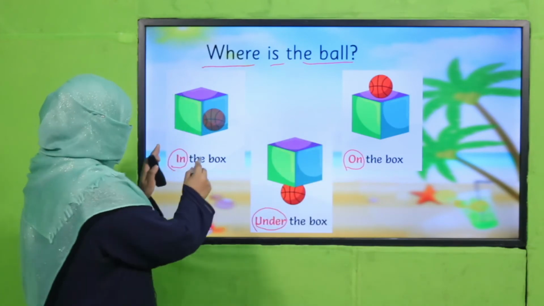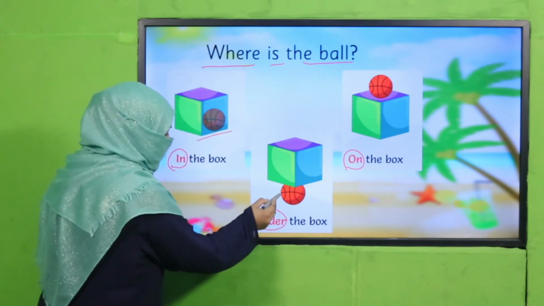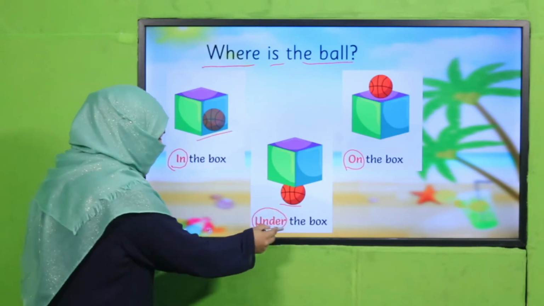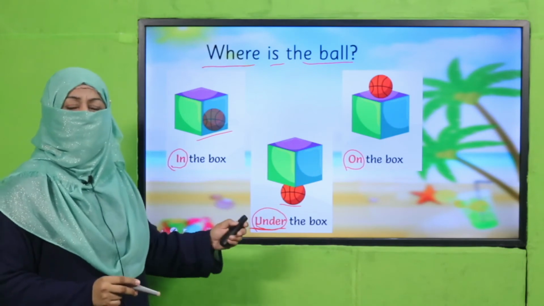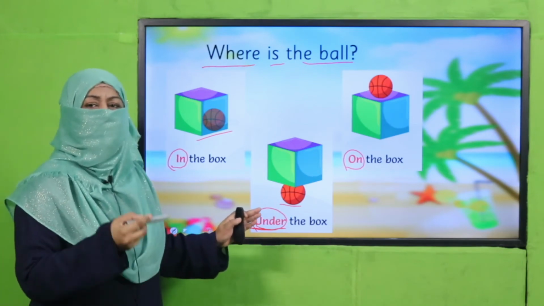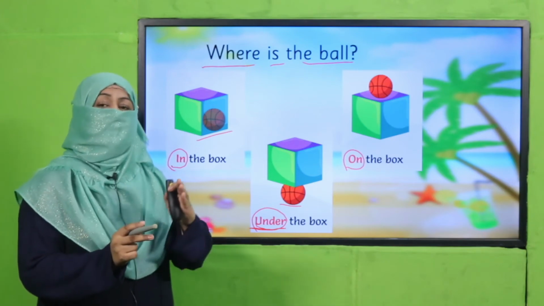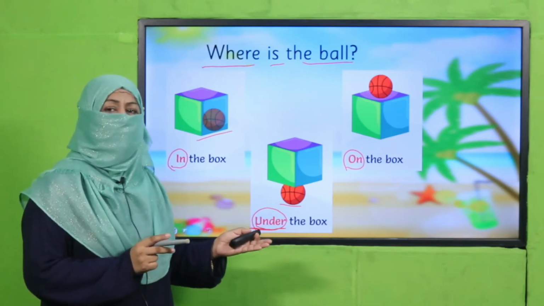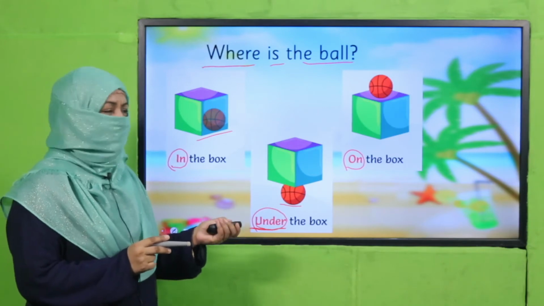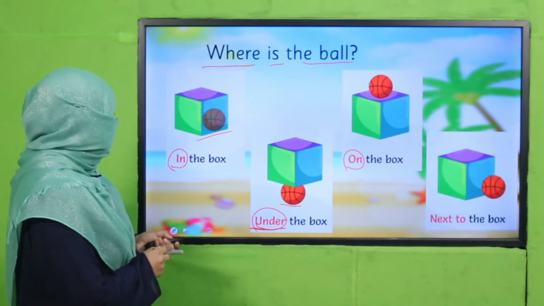You see, every time the position of the ball is changing and we have to mention that position, we have to use a different position word. This is how position words tell about the position of a specific naming word. Do you understand? Okay, let's practice further.